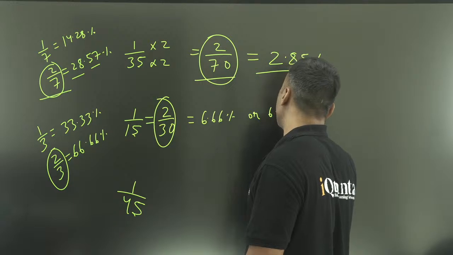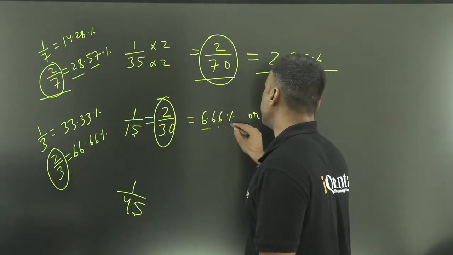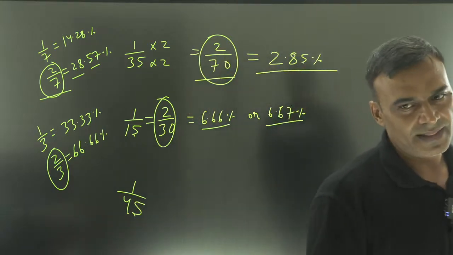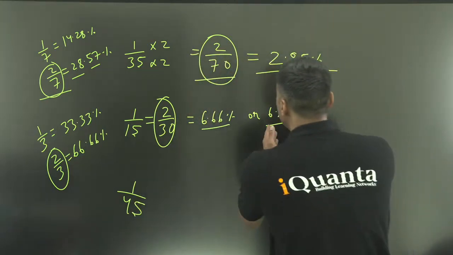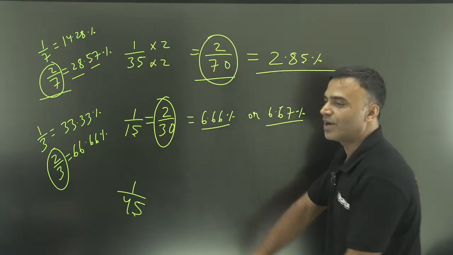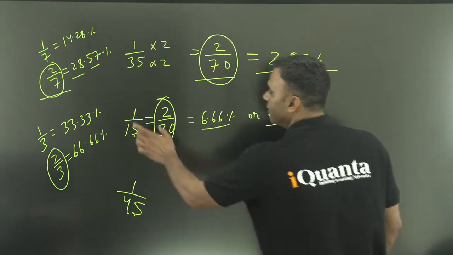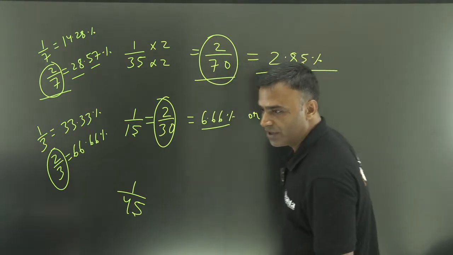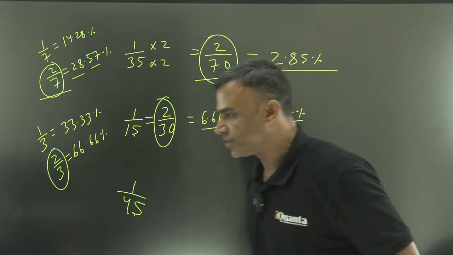You don't have to be sentimental about it, right? Whether it is 6.66 or 6.67, both of them are 1 by 15. Don't worry about that. In fact, these structures are the hints to solve the question, that you should not use this, take the fraction, it will be easier in calculation. That will be more helpful in calculations. Are you guys with me? Yes or no?